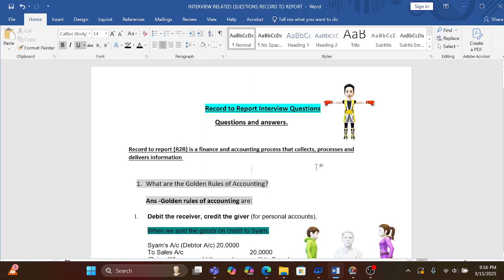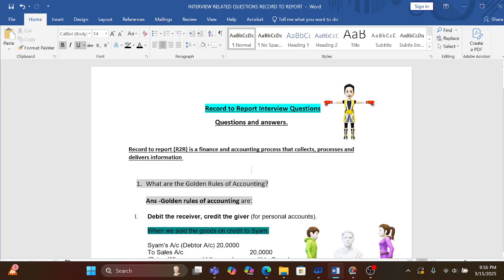Hi all of you. Today we are going to start the questions which are used in the interview related to record to report. Before we start, we need to know what we mean by record to report.